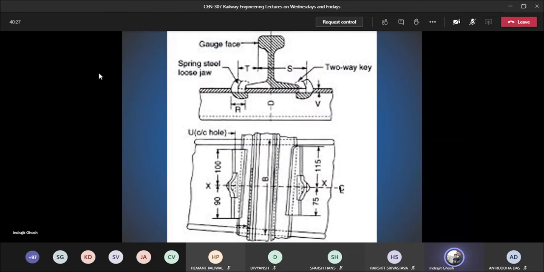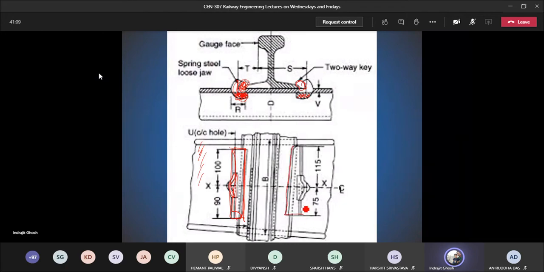There are other photos as well, not very high resolution. Here also you can see the loose jaw. This is going inside on the interior portion of the slipper. This is the inside portion. This is the key. Now if you see from the top, this is the loose jaw. I was drawing a picture, so its bottom portion has gone underneath this slipper, and this is the key. Though it looks like a very small thing here, the key is for a larger distance.